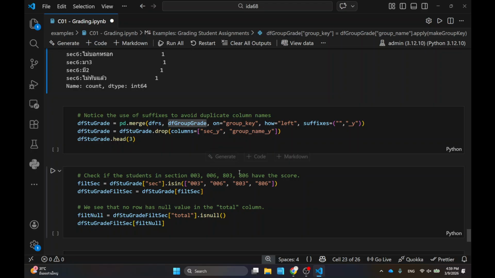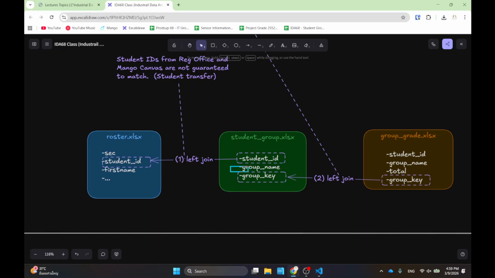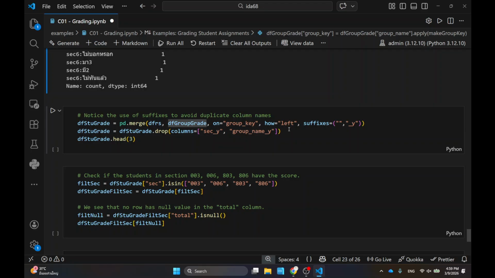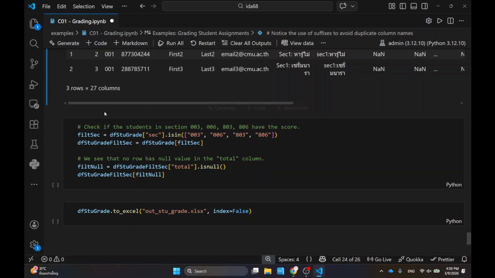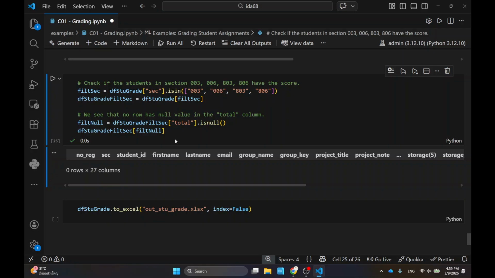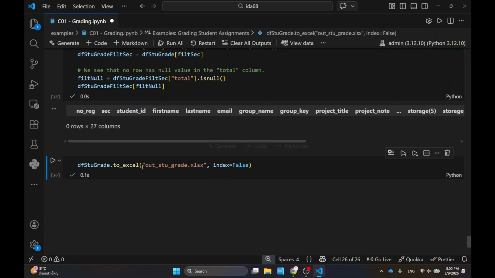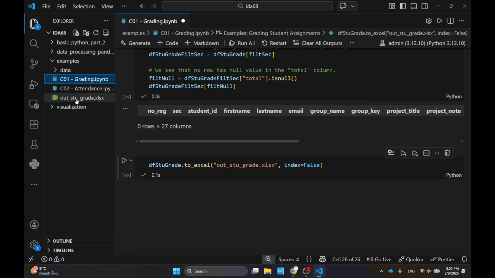And then the last part is actually not too bad. I'm just gonna merge them, okay? But I merge them using the group key that I made, because I don't wanna be missing spaces and then keep looking for what I missed. So I use the merge, and I use the group key as the reference column, okay? And then lastly, I have to check whether all the students have the grade, meaning that all the students that are supposed to have grades will have grades, okay? And then the last thing is I just print out to Excel, okay? There you go. So let's see what I have in the end after I run this one, okay?